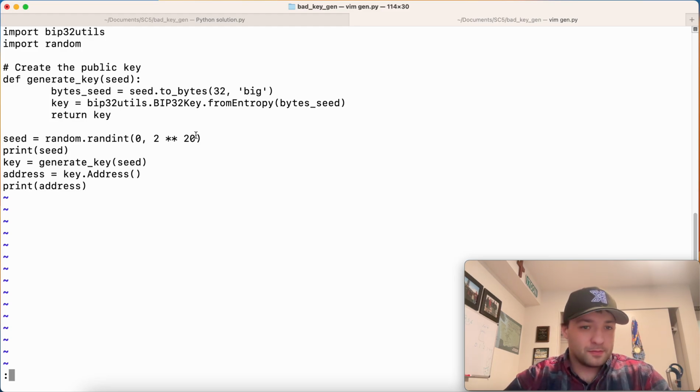So the problem is exactly that. If we know the seed, then we can generate the random number. And the way that we know if the random number we generate is the correct one for the given private key is based upon the address. So here it actually prints out the address for us.